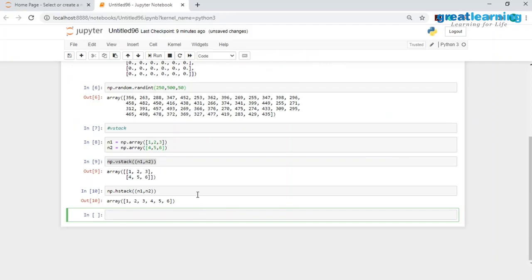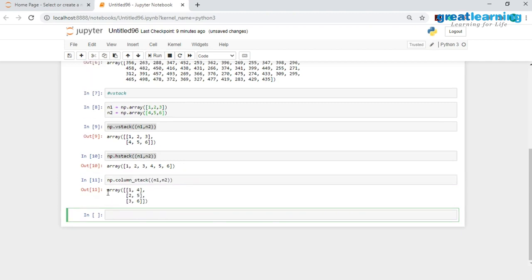So now all I have to do is change this method from hstack to column_stack. I'll write down column_stack over here. Now when I hit run, you would see that I have successfully stacked these two NumPy arrays in two adjacent columns.